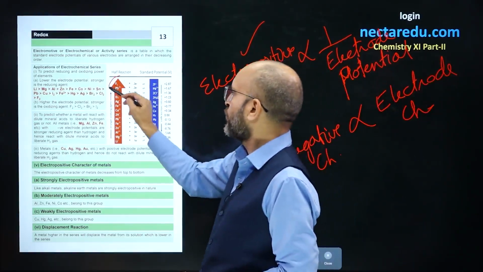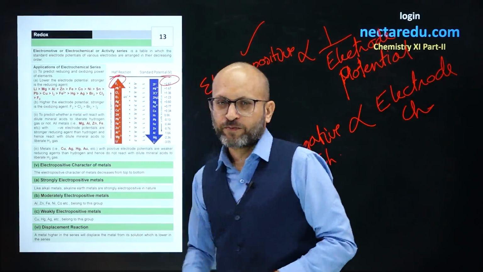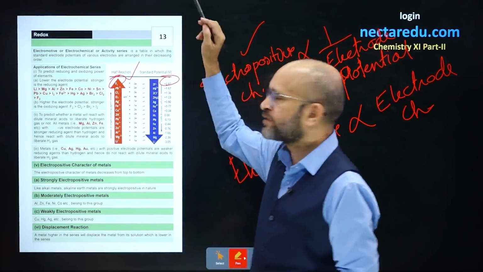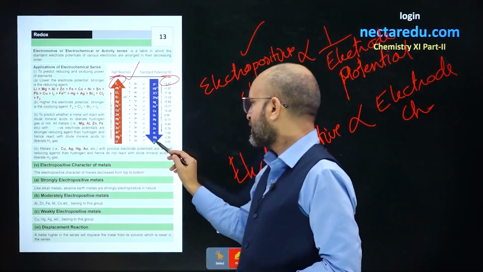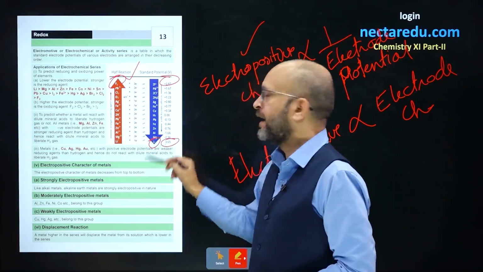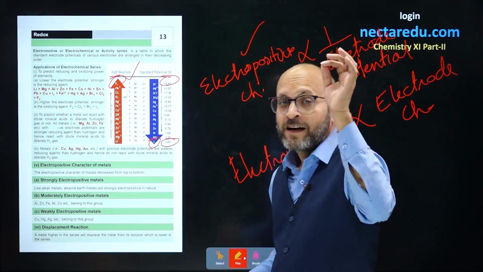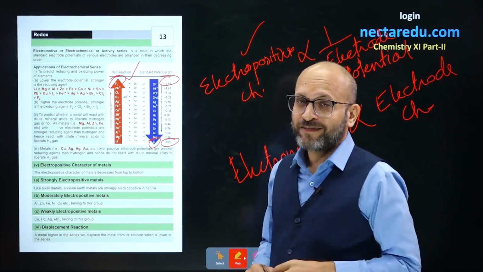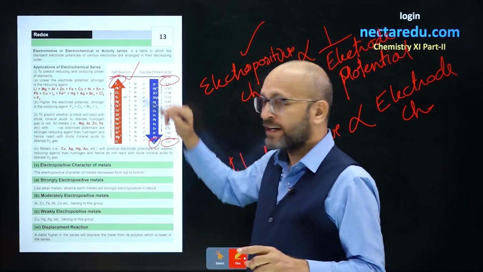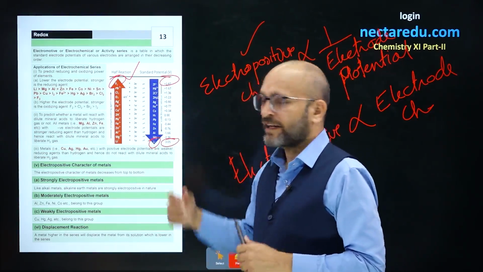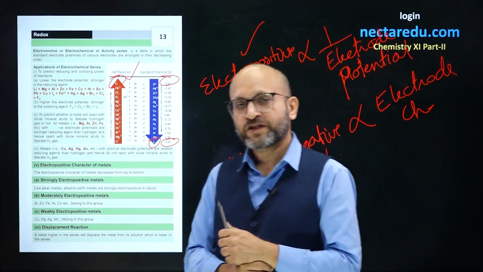For example, fluorine has the highest electrode potential, so fluorine is the most electronegative element. Here lithium has the minimum electrode potential, so lithium is an electropositive element, not electronegative. This is the most electronegative, and this is the most electropositive on the basis of electrode potential values.